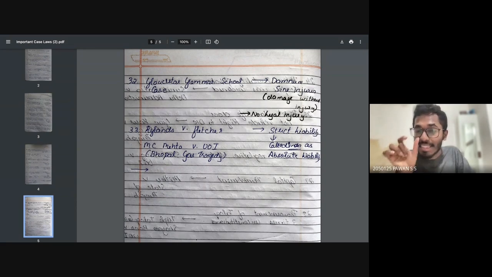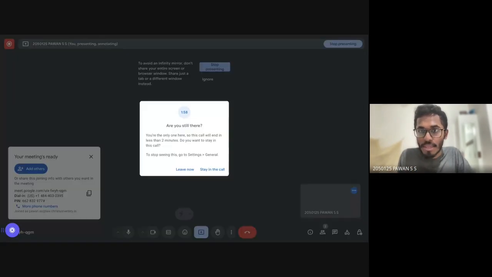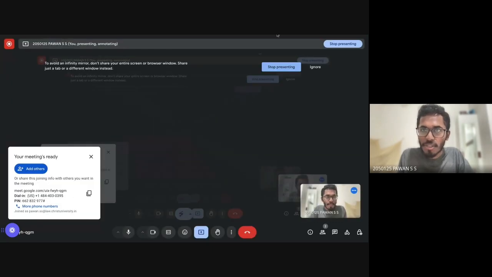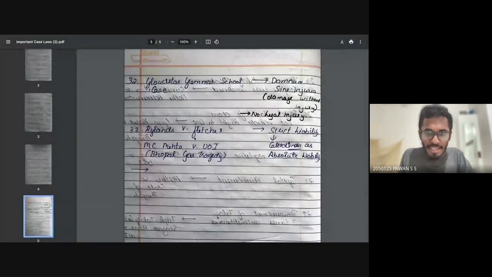So in India, the strict liability concept, they brought another called absolute liability. Okay, absolute liability. Yes, absolute liability. And even in MC Mehta versus Union of India case, Bhopal gas tragedy case, you have learned, no? Even in this case, they said absolute liability is that even though it is an act of God, you will still be punished. So I hope you understood the entire case laws for your exam.